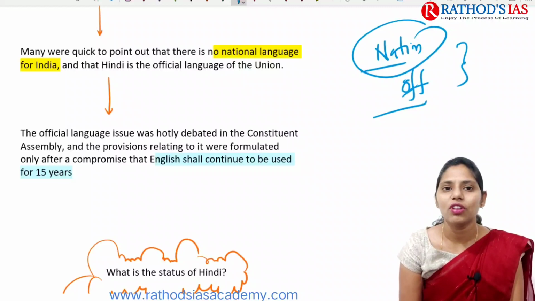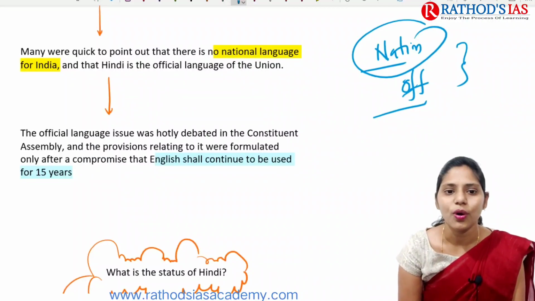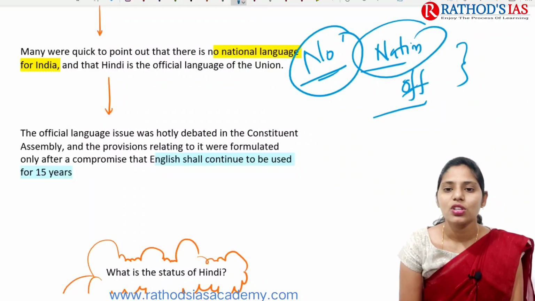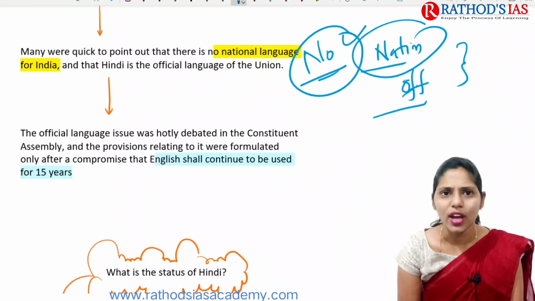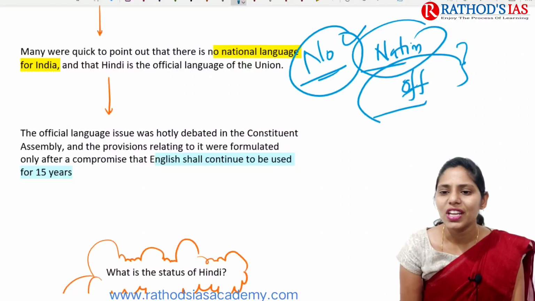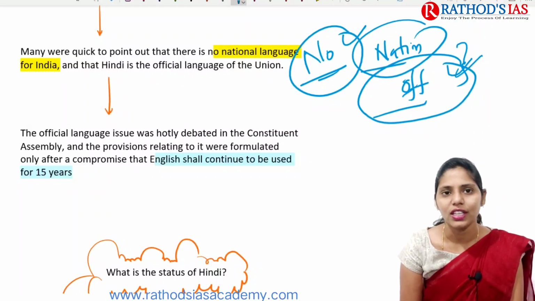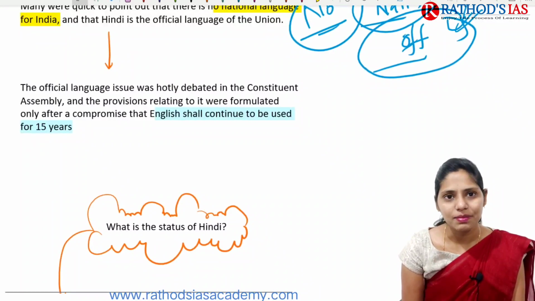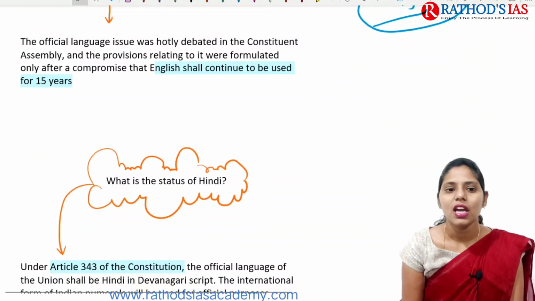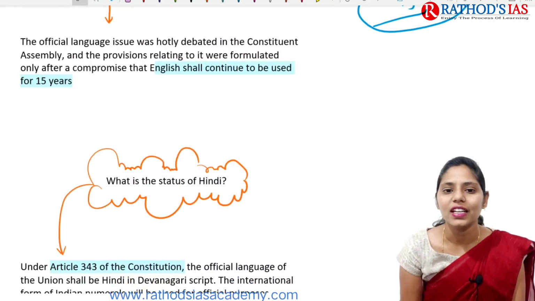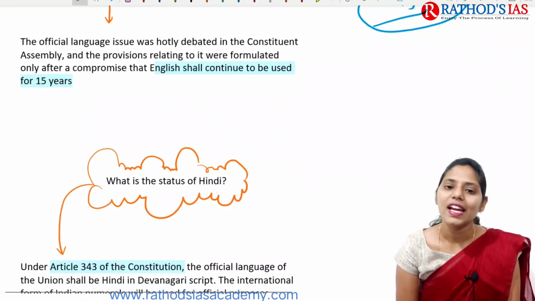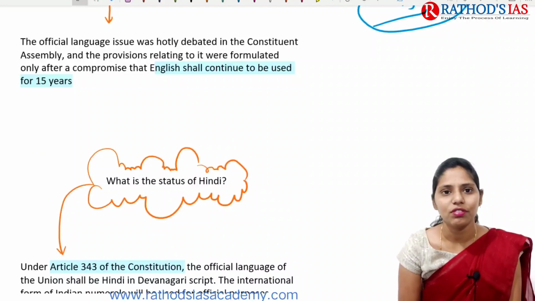So many people pointed out that there is no national language for India. If you are talking about national language, no, we don't have any national language, but we have an official language in the country. The official language issue was mainly debated in the Constituent Assembly, and the provisions relating to it were formulated only after a compromise that English shall continue to be used for 15 years.